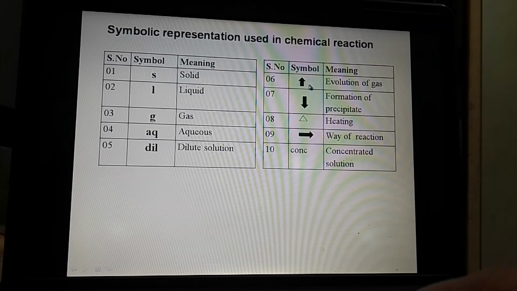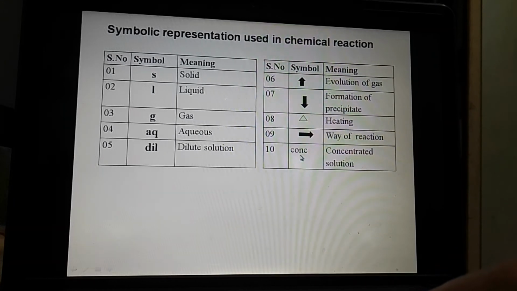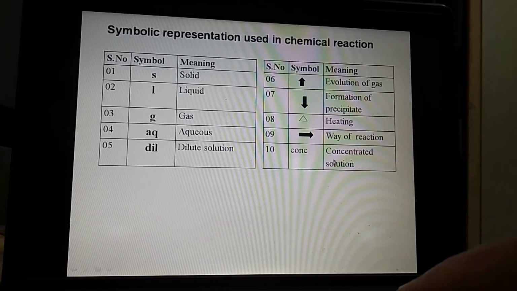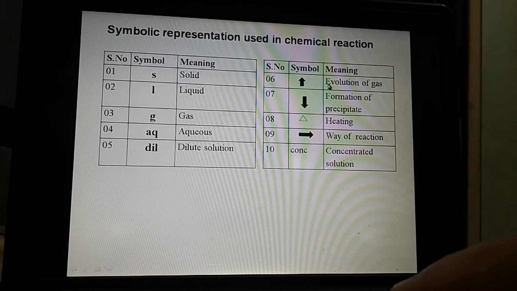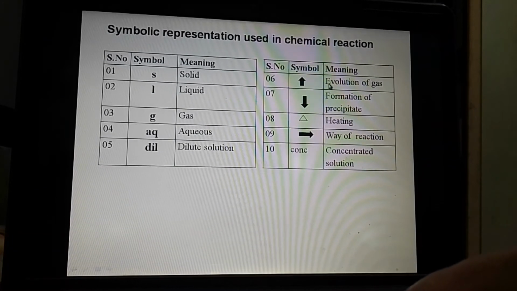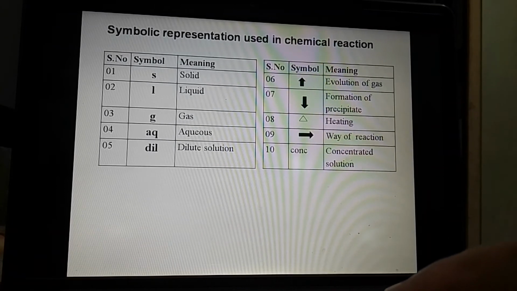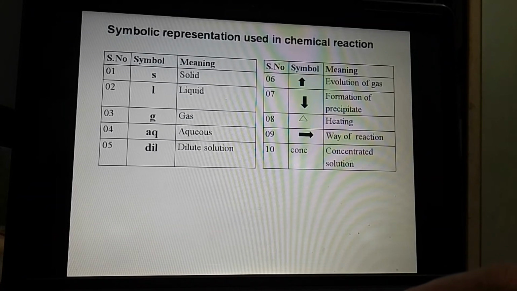Next one is concentration, CONC. CONC is concentrated solution, the opposite of dilute. Now if there is an upward arrow, that is the evolution of gas, either hydrogen gas, oxygen gas, or chlorine gas. If there is evolution of gas, it will be represented by an upward arrow.